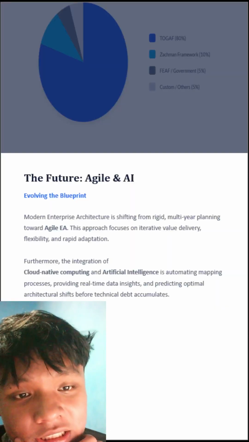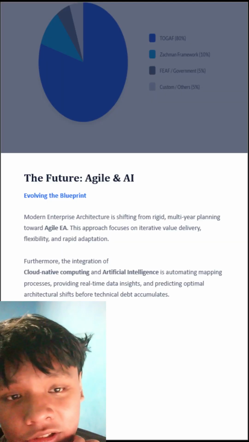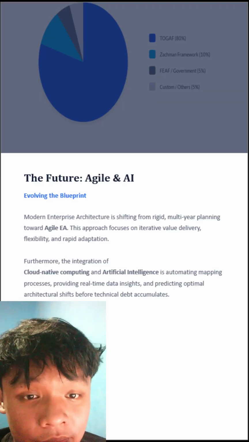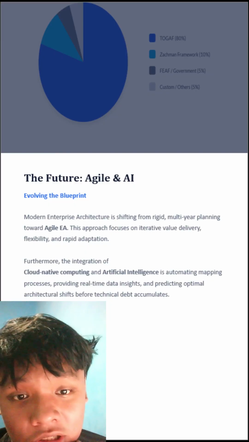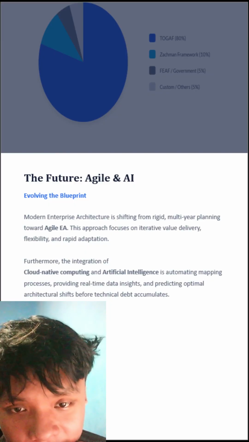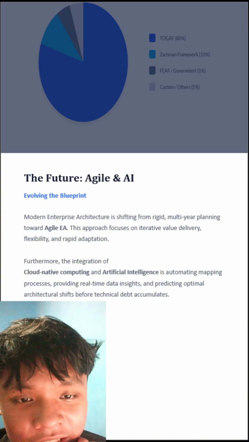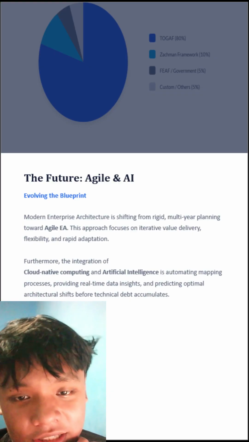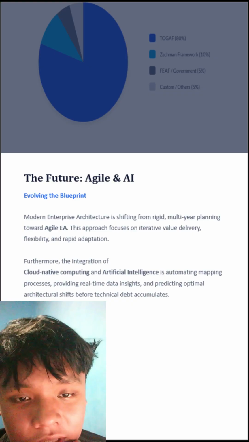Lastly, looking ahead, modern enterprise architecture is shifting away from rigid multi-year planning toward what's called agile EA, an approach focused on iterative value delivery, flexibility, and rapid adaptation.